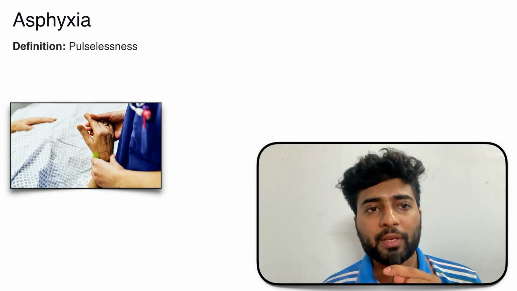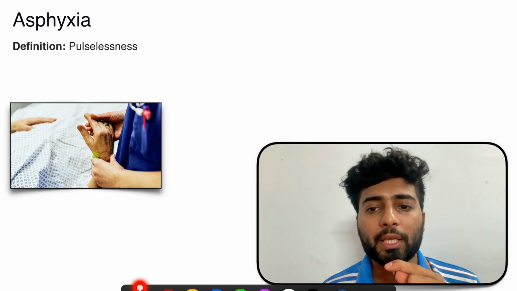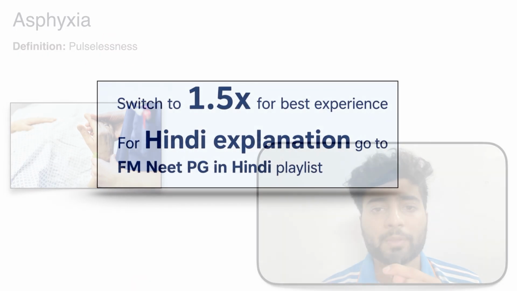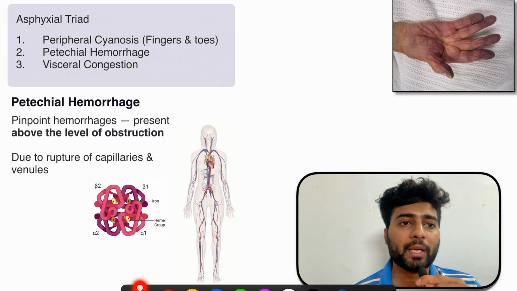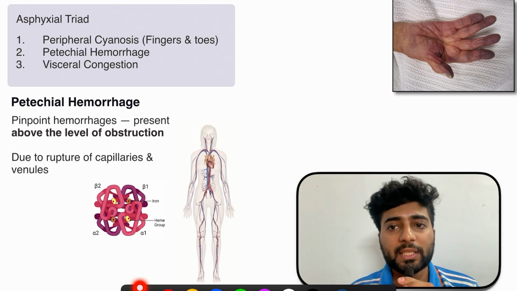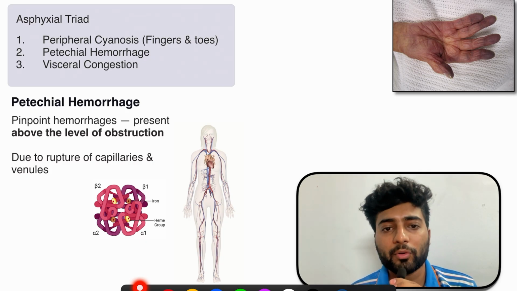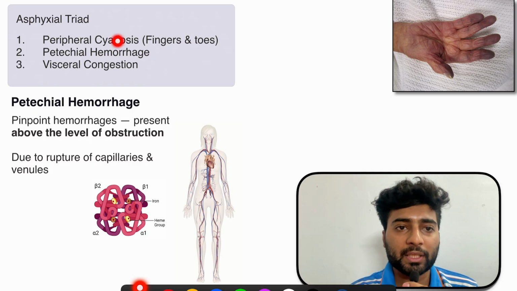Let's start off with the definition of asphyxia. What does asphyxia mean? Asphyxia means pulselessness, or simply the absence of pulse. Now, asphyxia has a certain triad. Mind it, this triad is not specific to asphyxia. It can be present in other forms, like in heart failure, etc. But asphyxia also has these three things.